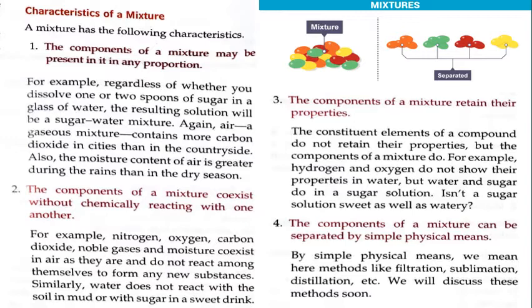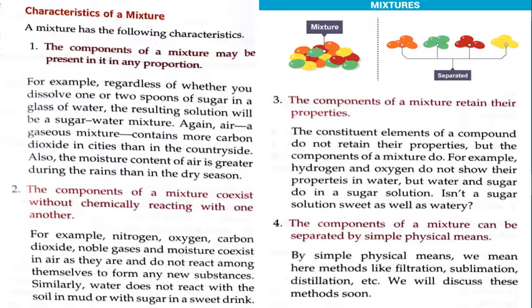First, the components of a mixture may be present in it in any proportion. So it differs from a compound in this because in that a fixed proportion was mentioned. In this the components can be present in any proportion. For example, regardless of whether you dissolve 1 or 2 spoons of sugar in a glass of water, the resulting solution will be a sugar-water mixture.